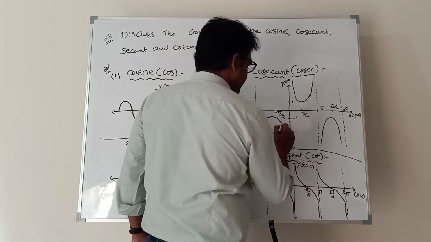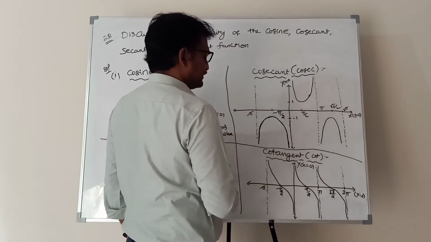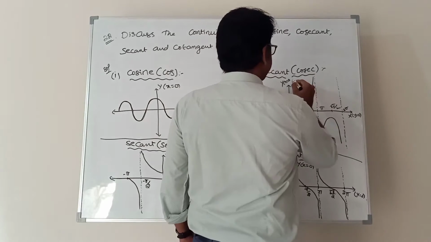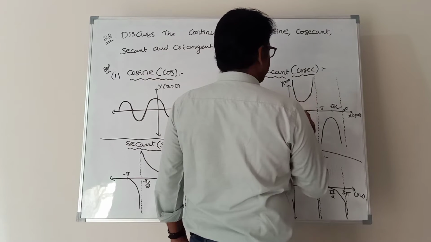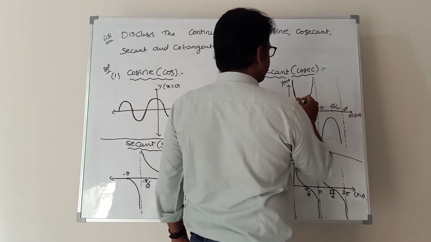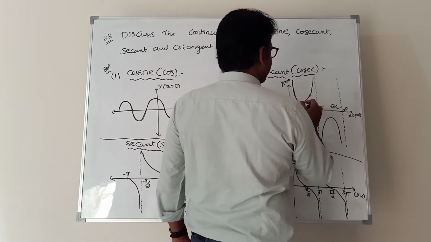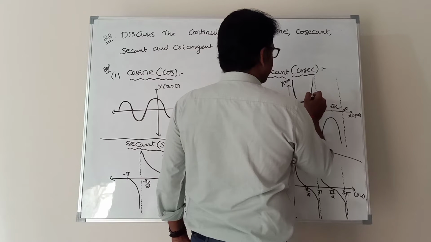It reached minus 1, and after that it is going towards infinity. Again at 0, it is infinity, because cosec 0 is infinity, and it is reaching 1 at 90. Cosec 90 is 1, and after 90 again it will approach infinity.